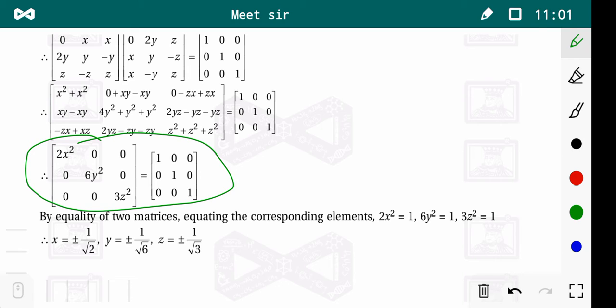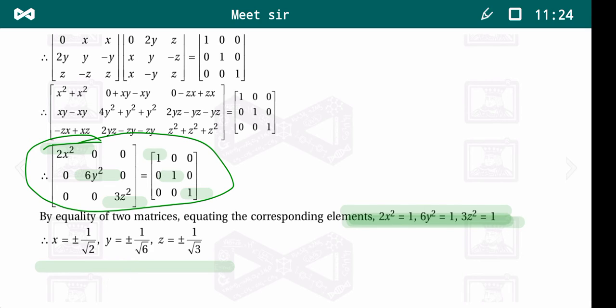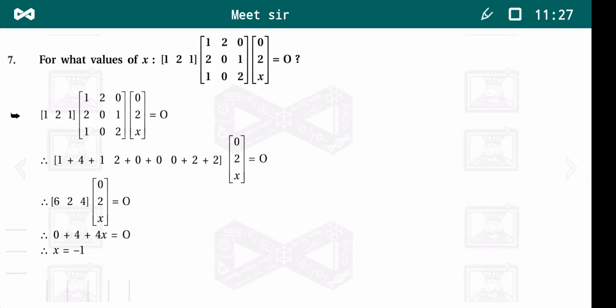Now when two matrices are the same, the corresponding elements are the same, that is 2x square is equal to 1, 6y square is equal to 1, 3z square is equal to 1. By solving these three equations we get x is equal to plus minus 1 by root 2, y is equal to plus minus 1 by root 6 and z is equal to plus minus 1 by root 3. This is simple.